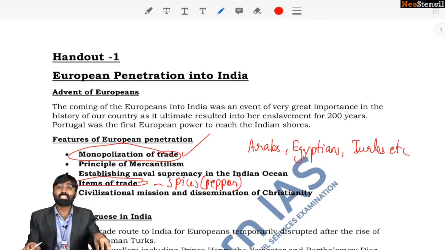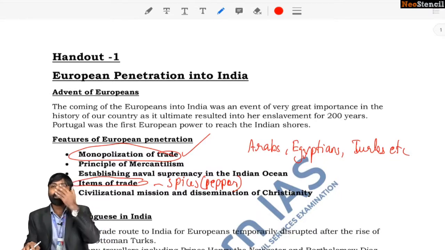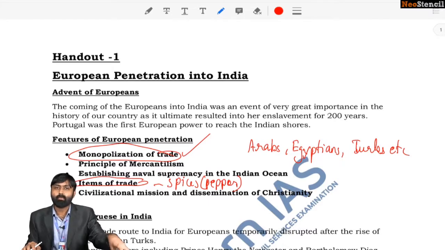Because pepper was used as an item of preservation. One must remember that you didn't have refrigerators during that time, and Europe had very cold winters where even agriculture was not possible. So they mainly used to forage and hunt. When they hunted, they wanted to preserve their meat, because animals were not always available during the winter.